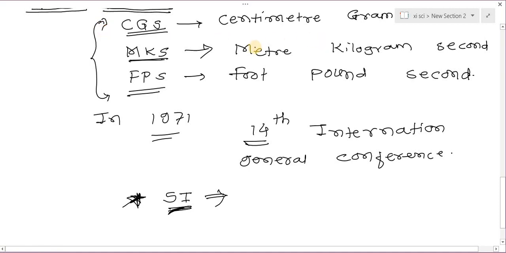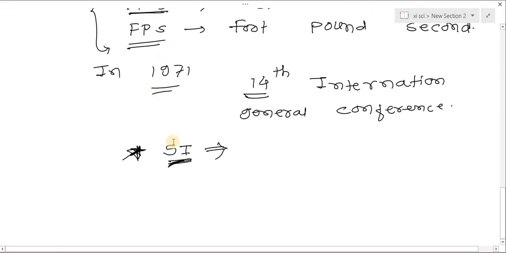In the CGS, MKS, and FPS systems, measurements are taken for the same quantity but in different units. Now, from the 14th International General Conference of Weights and Measurements in 1971, one system was introduced, and it is compulsory all over the world.